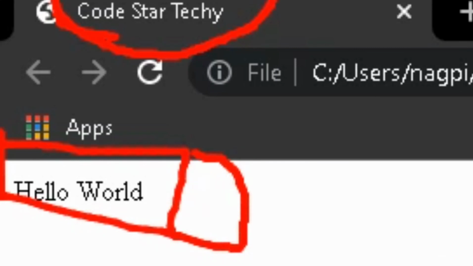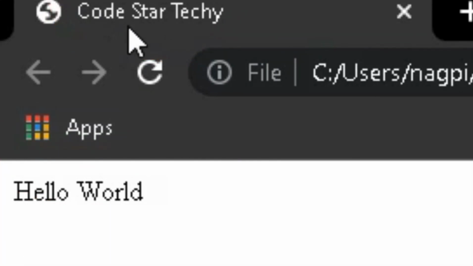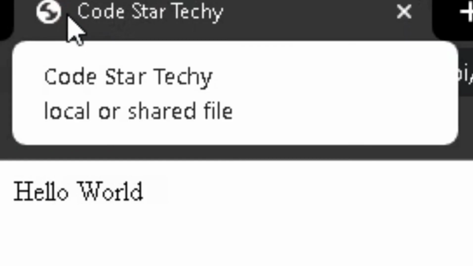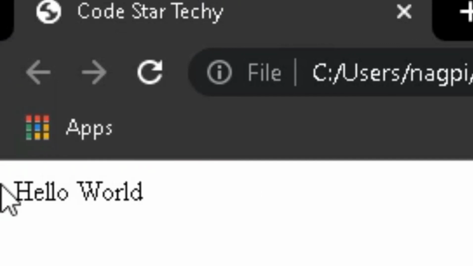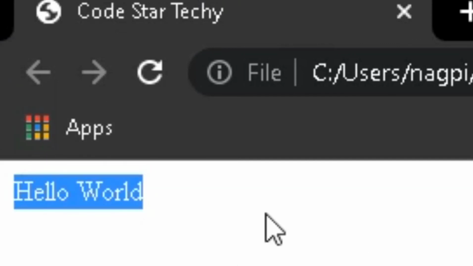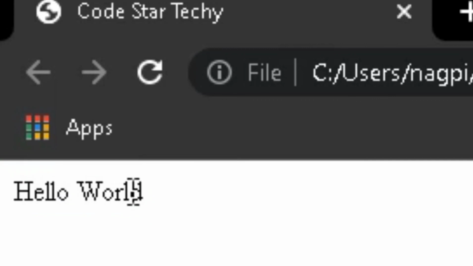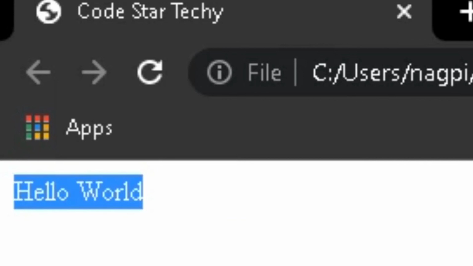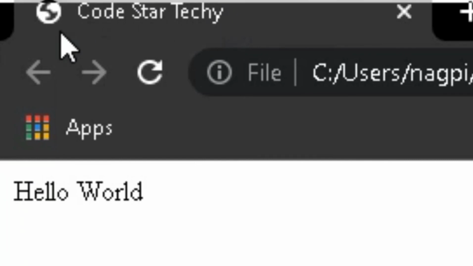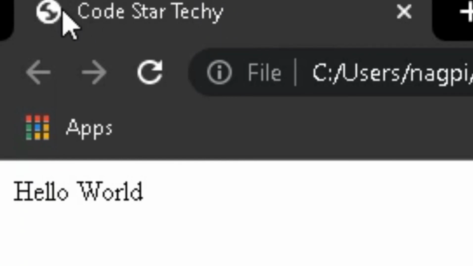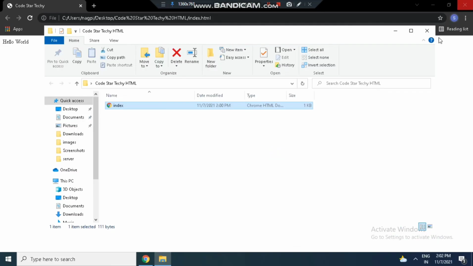Whatever I have inserted within the title tag, Code Start Techie, is displayed over here, and whatever I inserted in the body tag, Hello World, has been printed over here. This is the body, the data of the web page, and this title text is the metadata of the web page. I explained what metadata is.